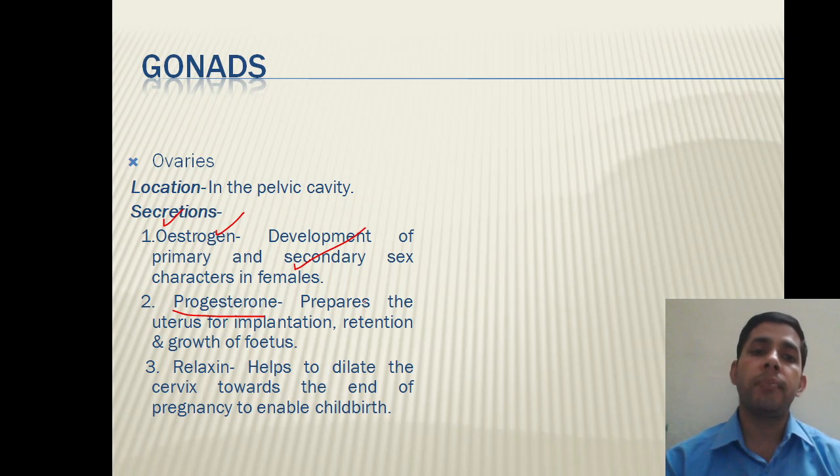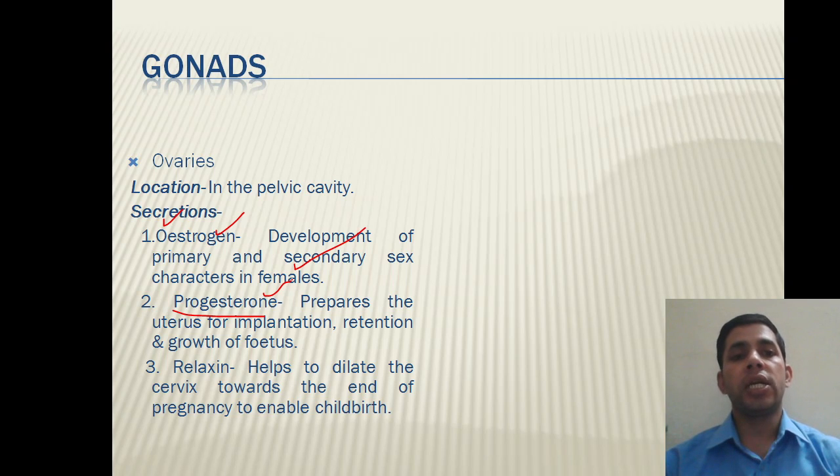Corpus luteum is that part of the ovary. When the Graafian follicle matures and the ovum is released from the ovary, the remnant of that Graafian follicle is known as the corpus luteum, and the corpus luteum will release the progesterone. Progesterone is also known as the anti-abortion hormone.